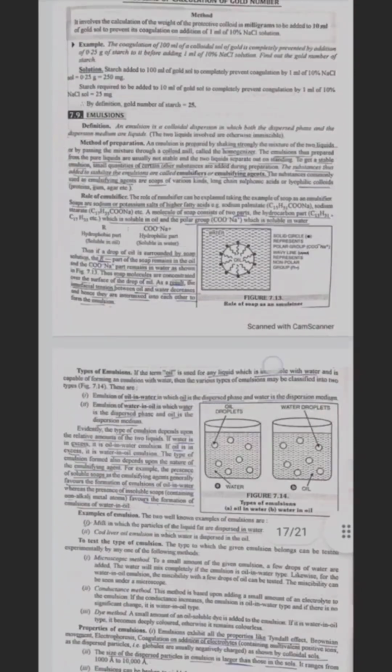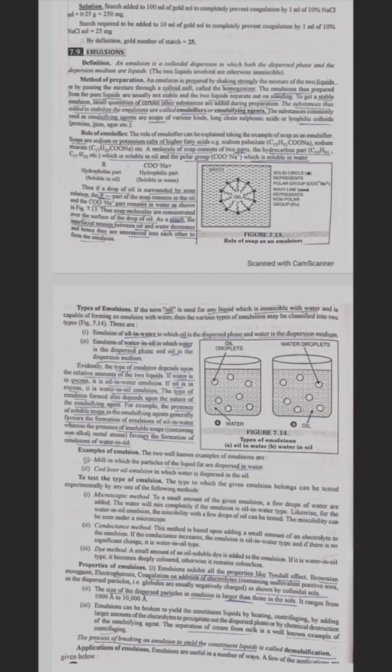Emulsions. An emulsion is a colloidal dispersion in which both the dispersed phase and the dispersion medium are liquid. Method of preparation. An emulsion is prepared by shaking strongly a mixture of two liquids or by passing the mixture through a colloidal mill called the homogenizer. The emulsions thus prepared from pure liquids are usually not stable and the two liquids separate out on standing. To get a stable emulsion, a small quantity of certain other substance is added during preparation. The substances thus added to stabilize the emulsion are called emulsifiers or emulsifying agents.